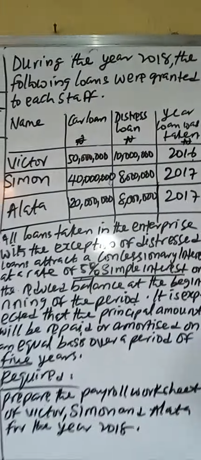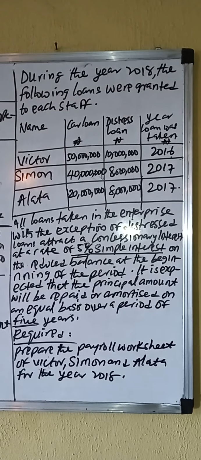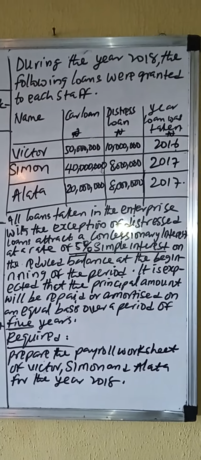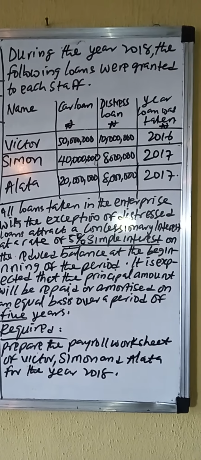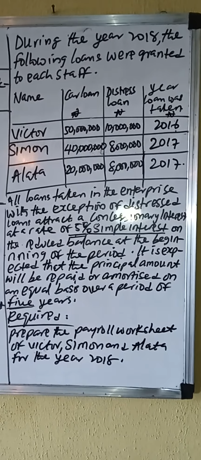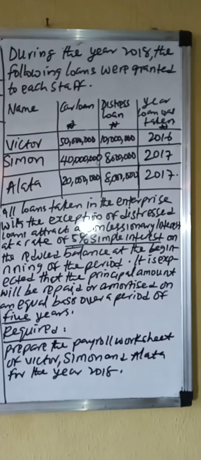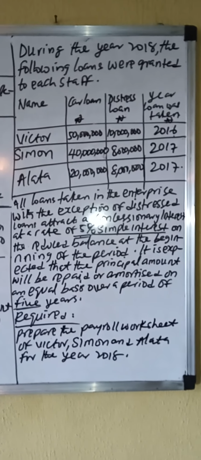Now, during 2018, the following loans were granted to each staff. We have the name, the car loan, distress loan, and the year the loans were taken.